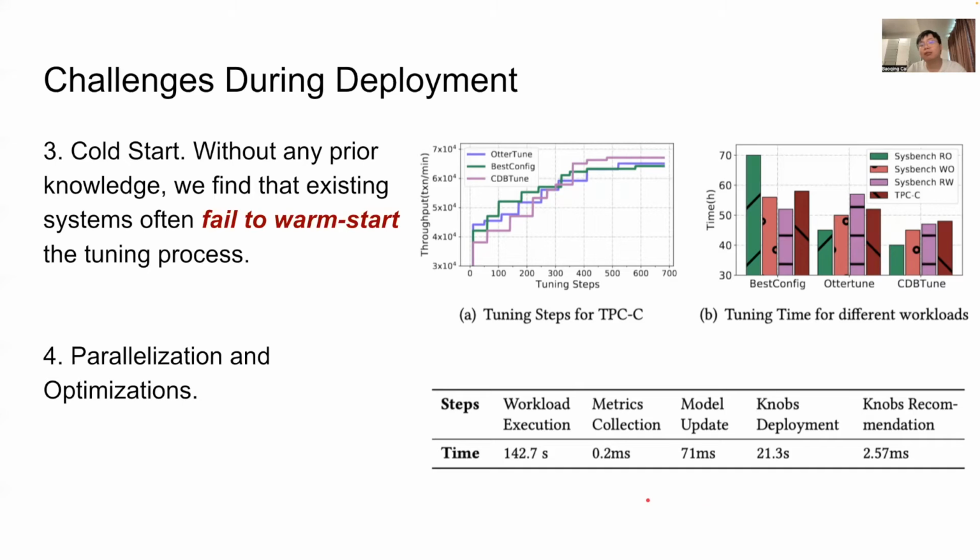As a consequence of the cold start problem, most existing methods require a large amount of time for workload execution. As shown in Figure B, the tuning time of different methods for optimal knobs is 40 hours at least. We need to make use of cloned CDB, such as parallelization, to reduce the tuning time. Inspired by these challenges, we propose an online hybrid automatic tuning system for CDB in this paper called Hunter.